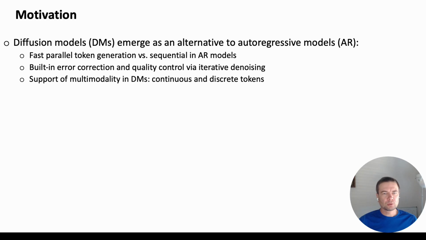Recently, diffusion models emerged as a successful alternative to autoregressive models due to several reasons. First, fast parallel token generation versus sequential in autoregressive models. Second, built-in error correction and quality control using iterative denoising. And lastly, they inherently support multimodality due to integration of continuous and discrete tokens.